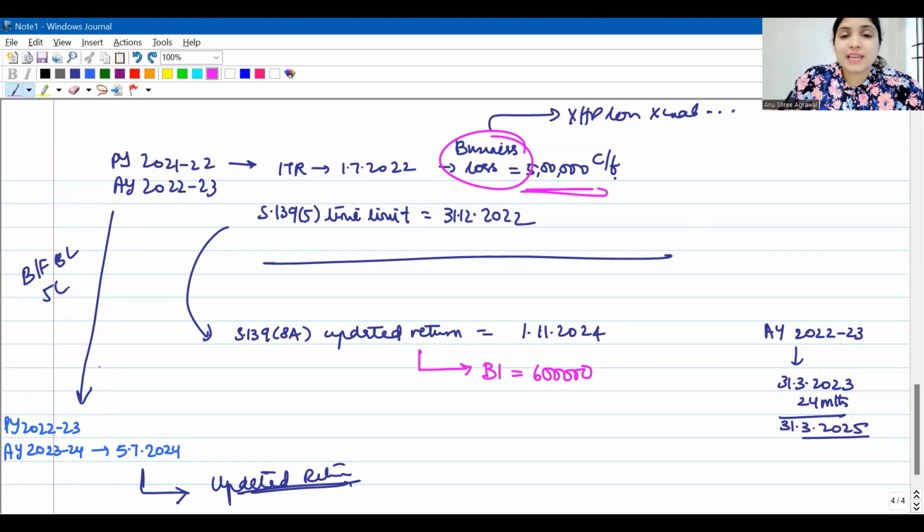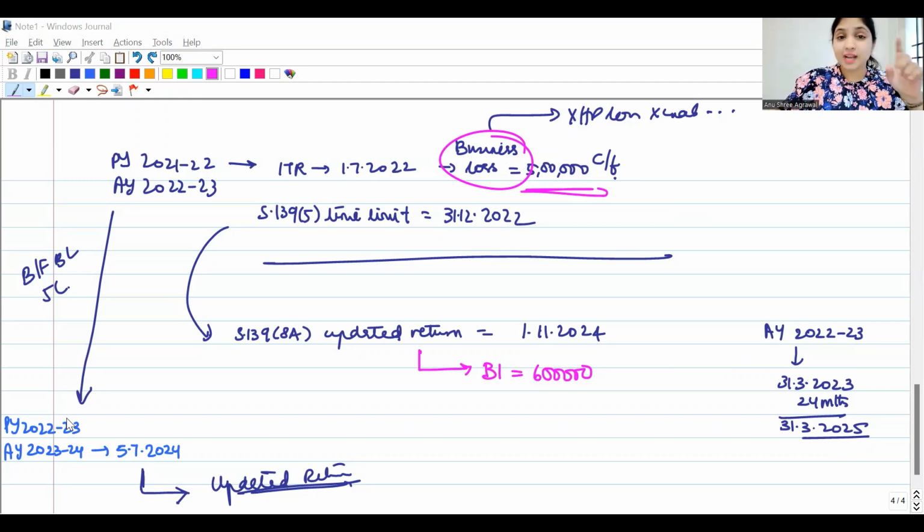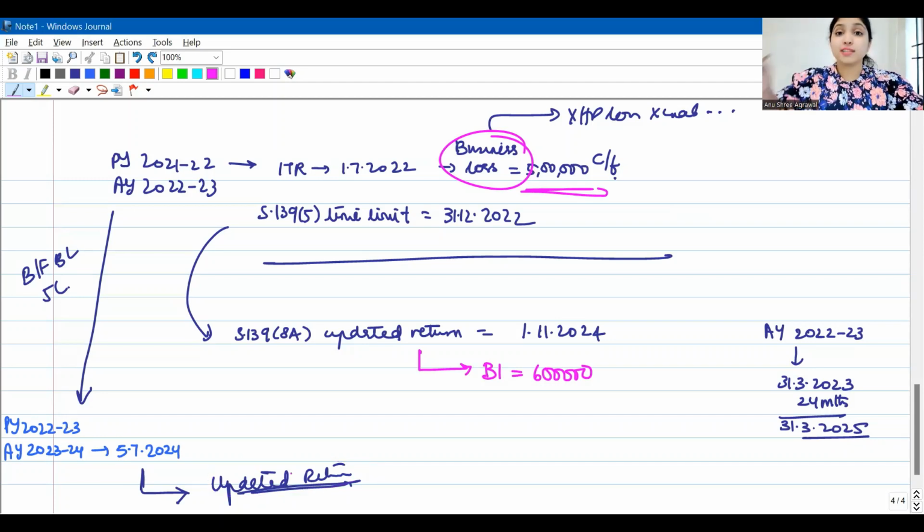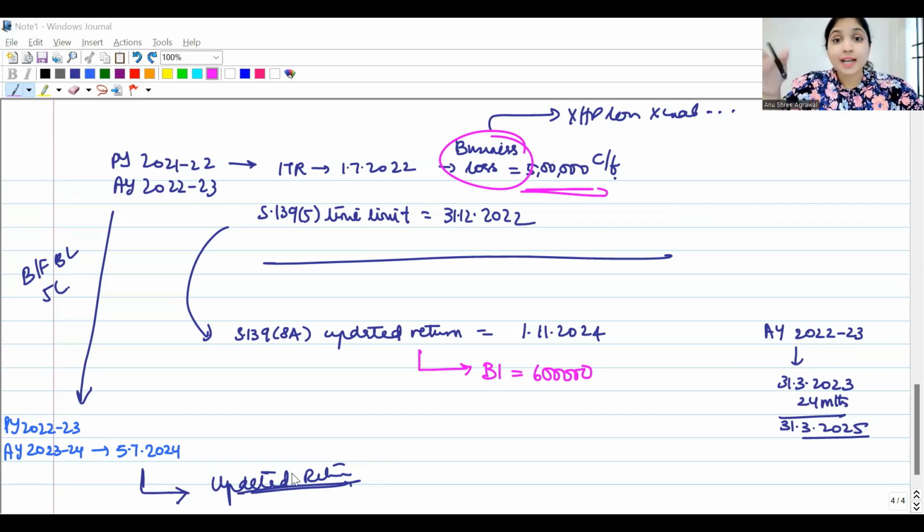Because of filing updated return, if carried forward loss or unabsorbed depreciation of subsequent years has to be rectified, then for the subsequent years you have no choice. You have to file updated return only. Understood perfectly? So this was another point under updated return.